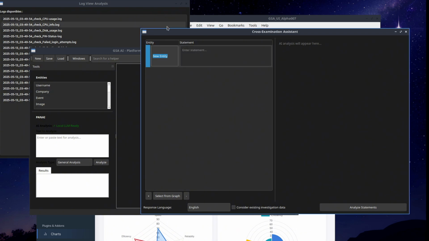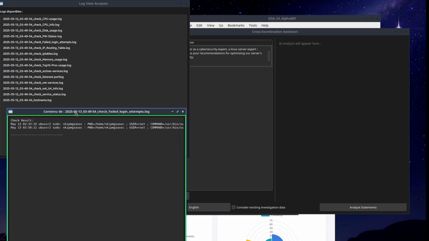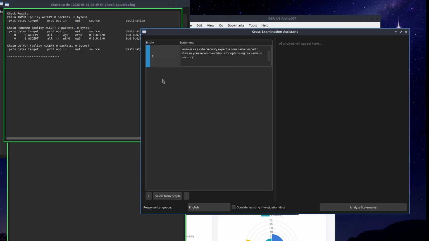Here we are going to put this, our first instruction. Okay, and we have collected some iptables info here, these are iptables informations. We are going to provide all this information.